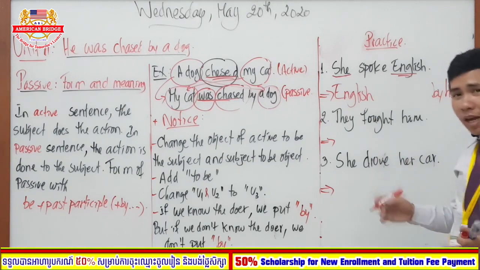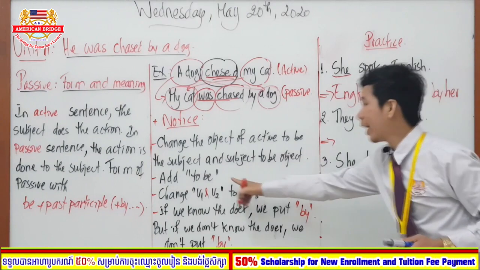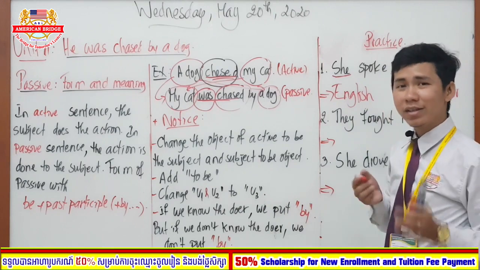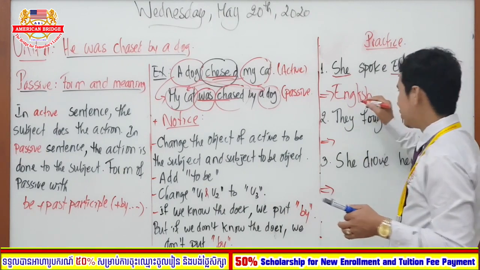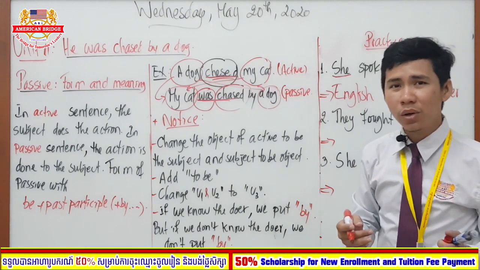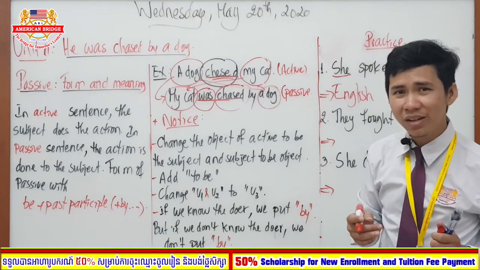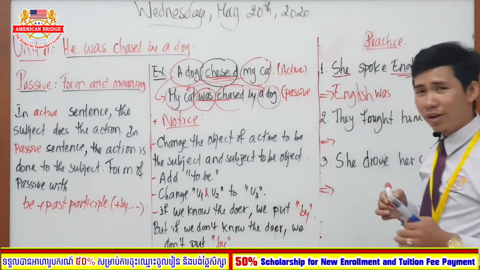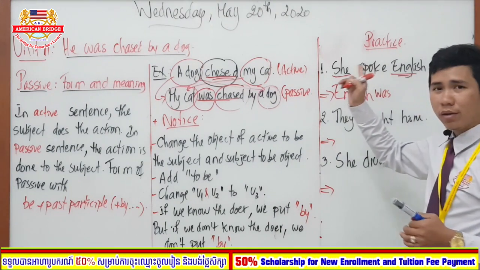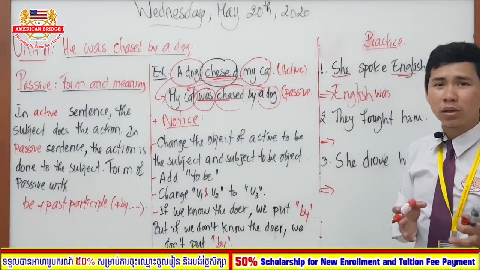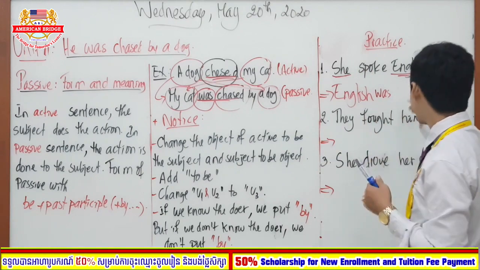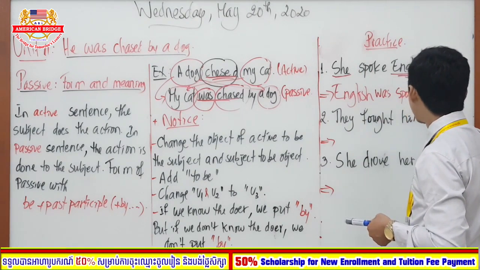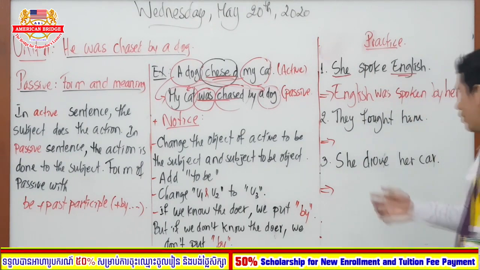Okay, so the next step, what should I do? Add to be. How do I add to be? Is it the past or present? It is a past, right? So English, is it singular or plural? Right, it is singular, right? So I need was, sure. Was, right? How about speak? Spoke. Sorry, spoke. How do I do it? I have to change verb 2 to verb 3. So speak, spoke, spoken. Right. Very good.